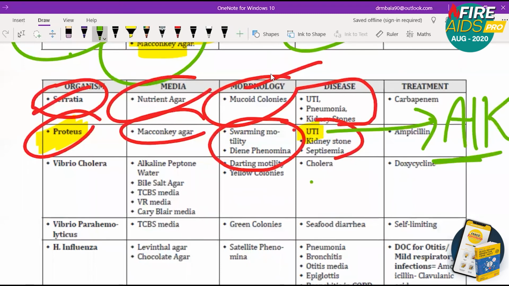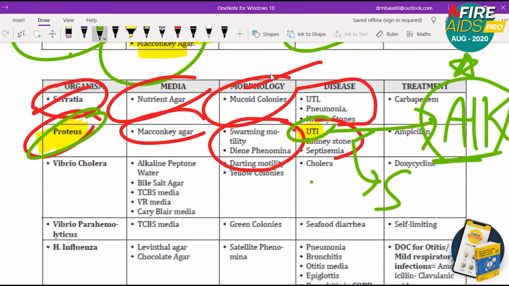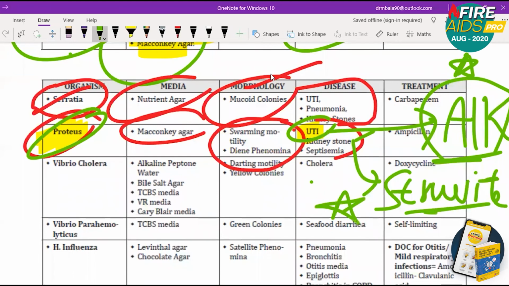So usually urinary tract infection occurs with acidic urine all the time, but only this infection causes alkaline urine. So this is a very important MCQ. Proteus causes alkaline urine. So it causes kidney stones, that is called triple phosphate stones or struvite stones. Struvite stones, that is an MCQ again. Highly important, highly repeated MCQ.